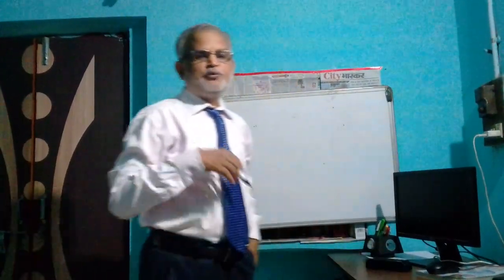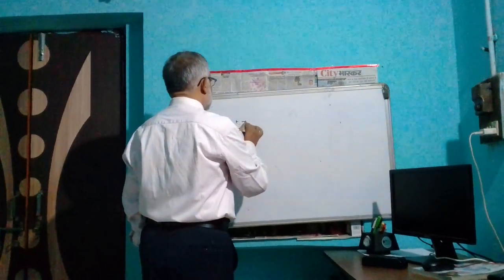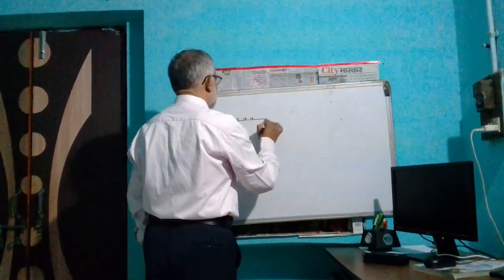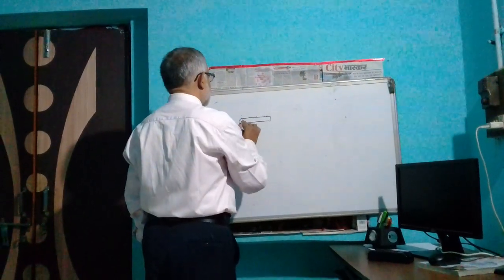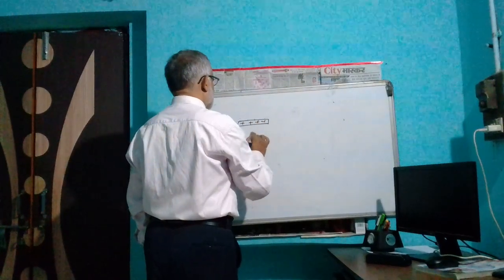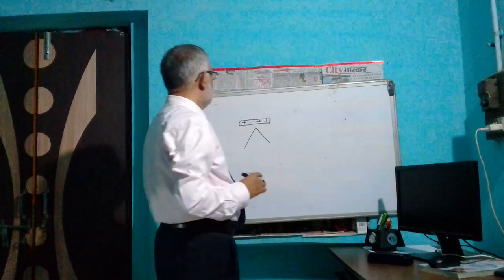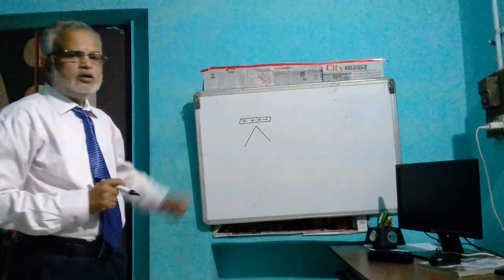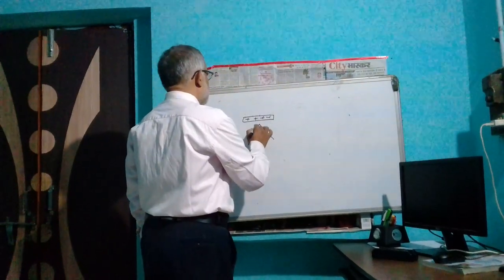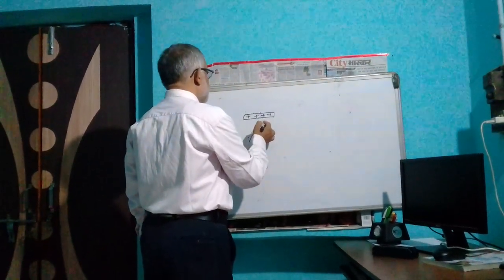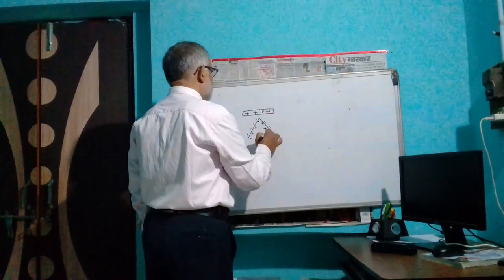Experimentally, I have shown you when a charged body is taken close to the strip, by induction, here negative charge is produced, here positive charge is produced.